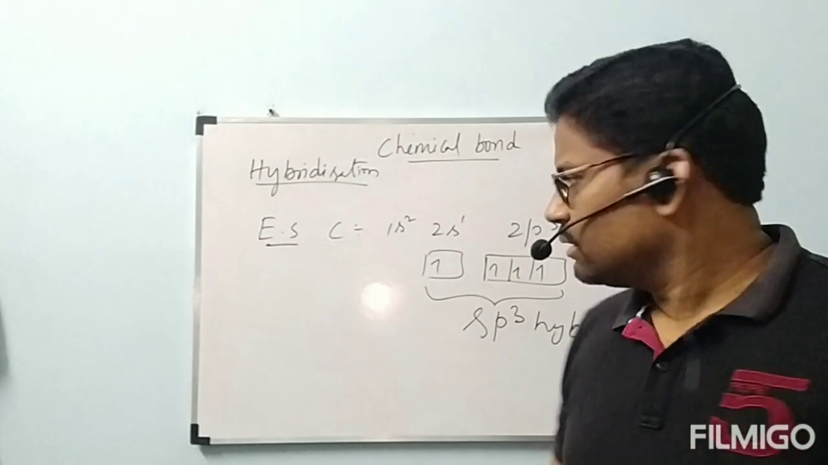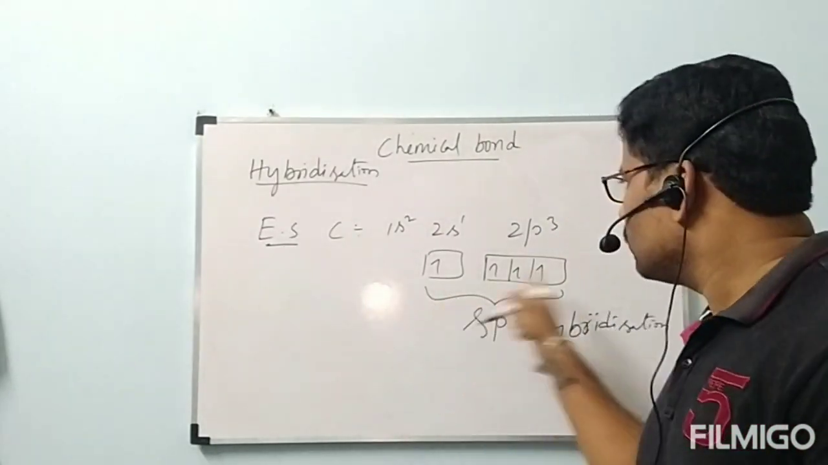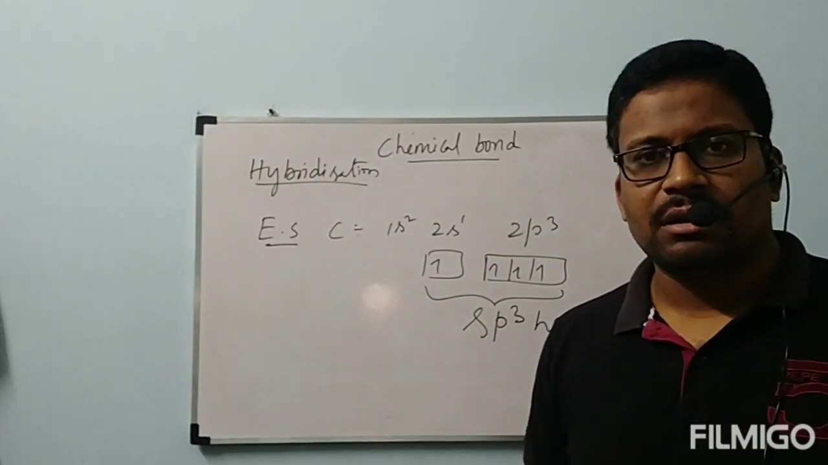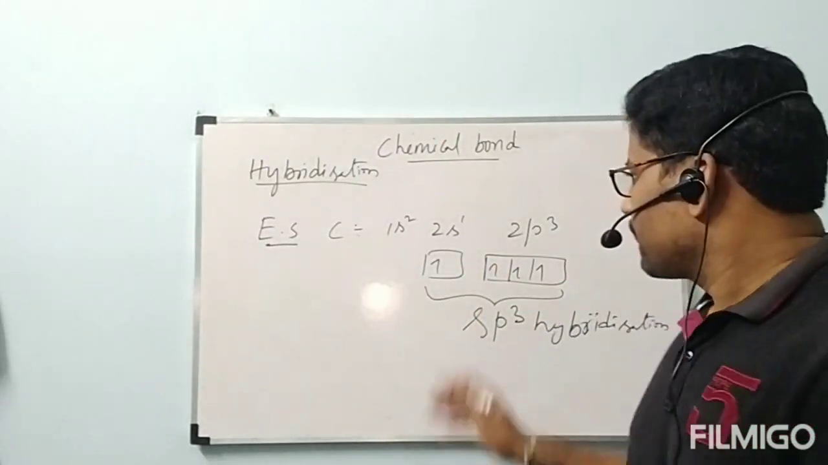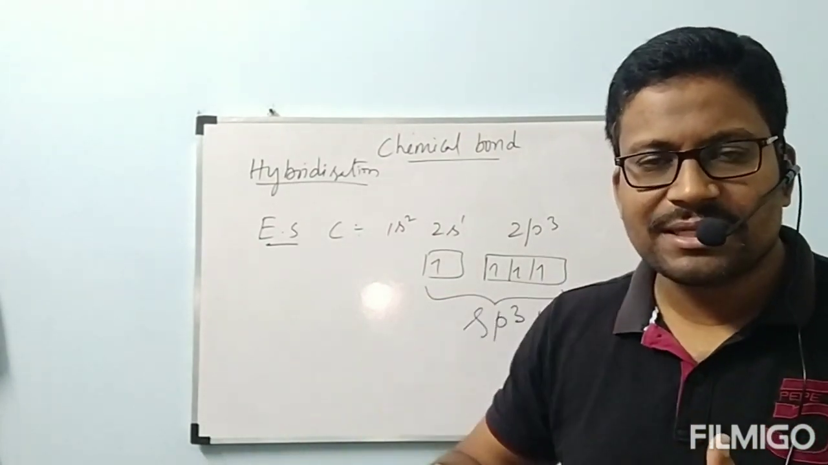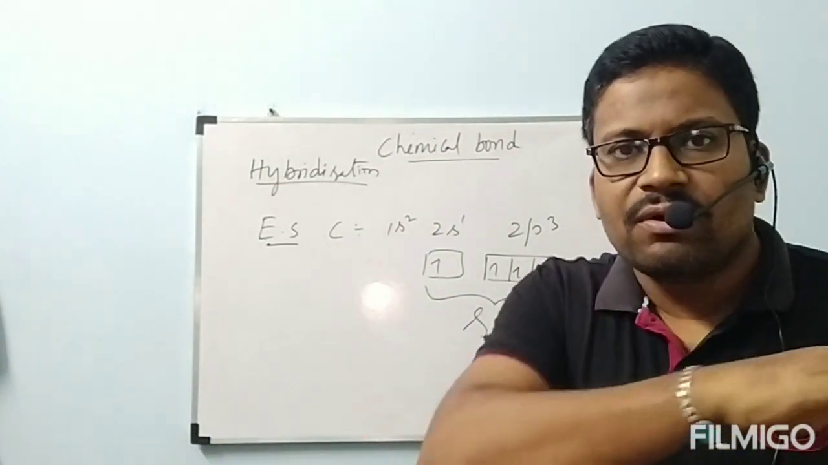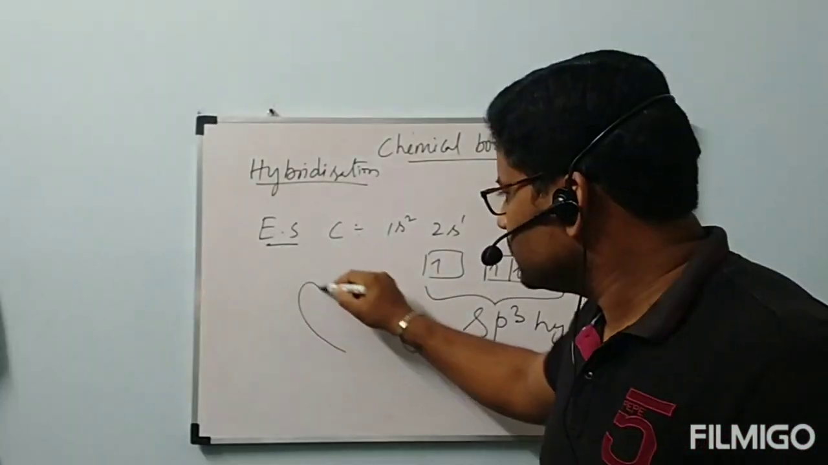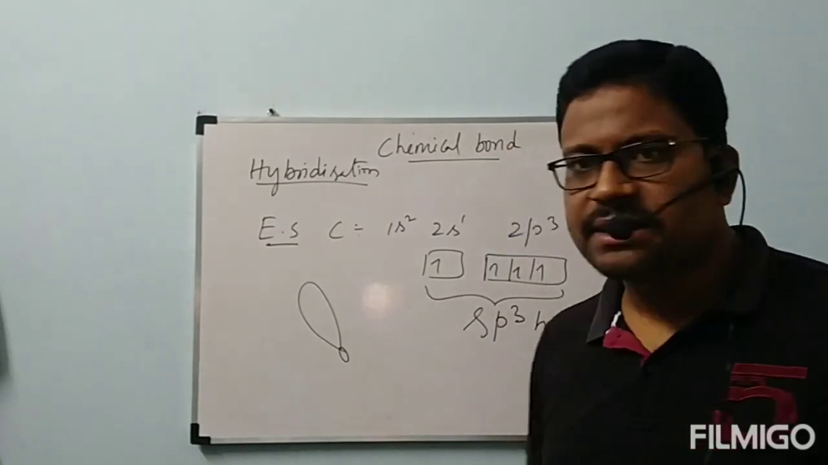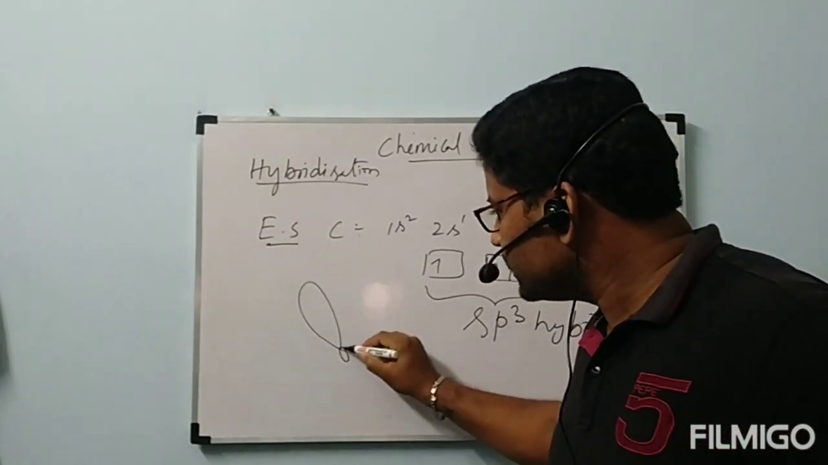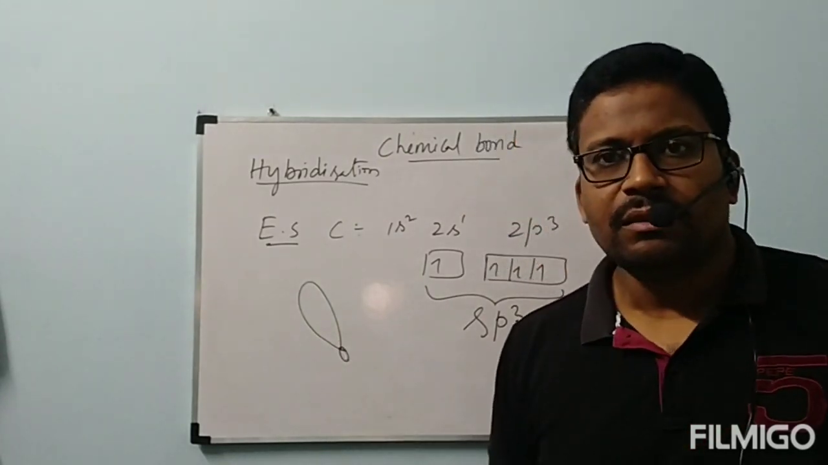Same here. 4 different orbitals. Actually, these 3 are the same and this is 1. What will happen? This s orbital and p orbitals are getting intermixed. Energy is getting intermixed and regenerated into 4 equal orbitals. The shape of the hybridized orbital is this one: one big lobe, and this is the small spherical shape.